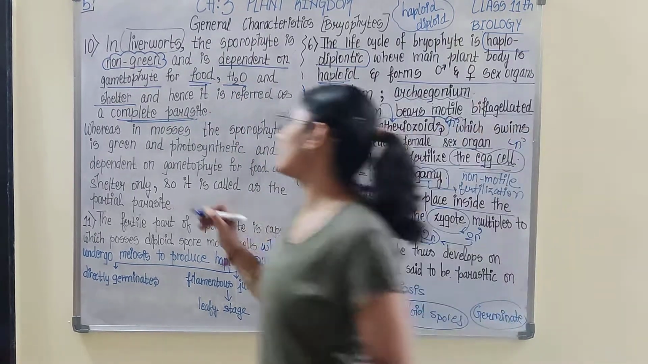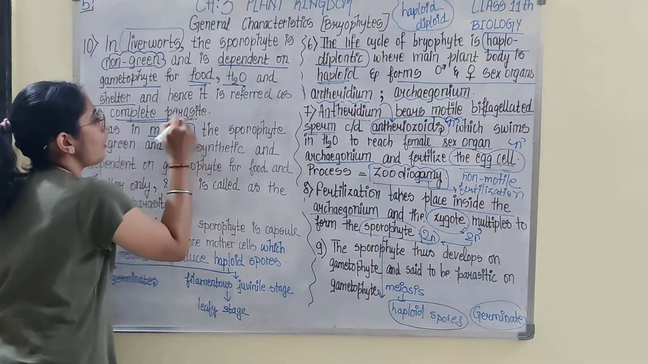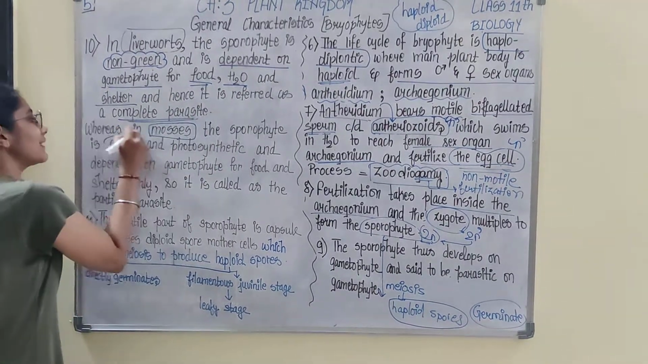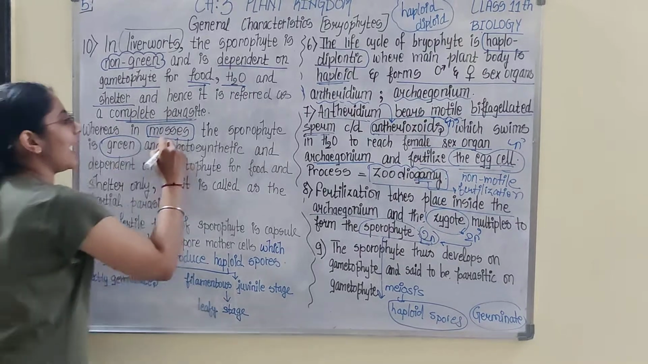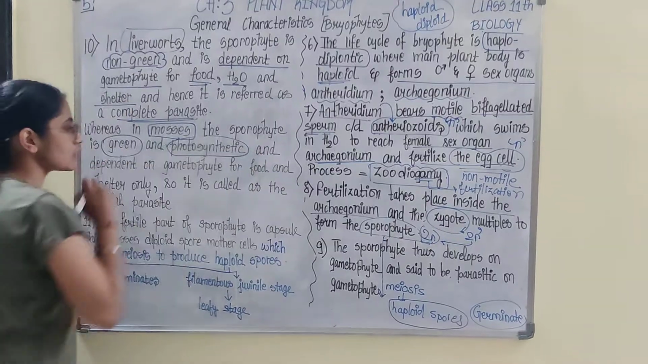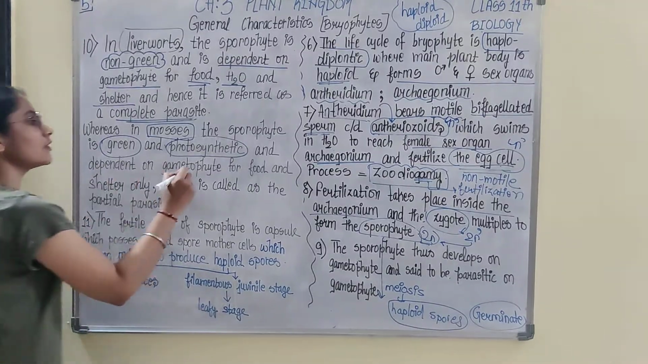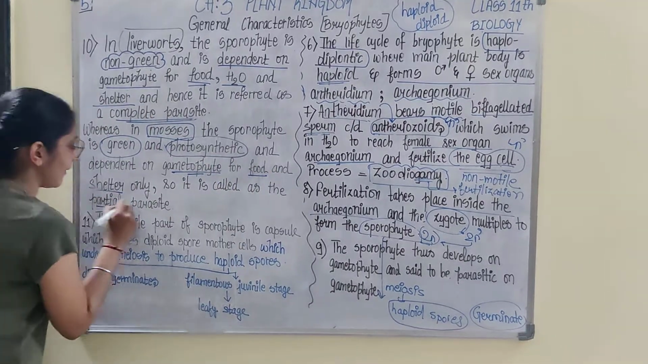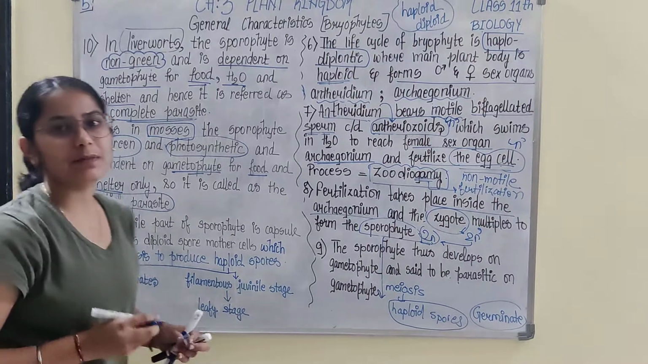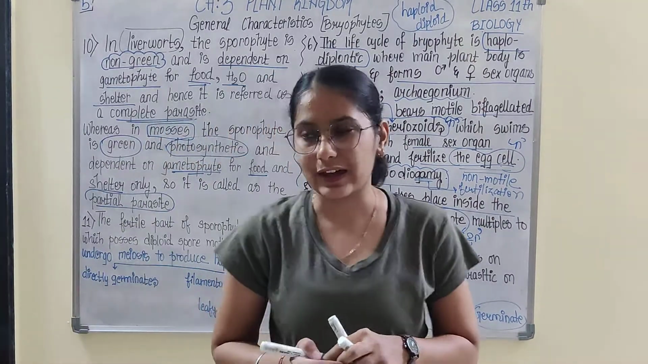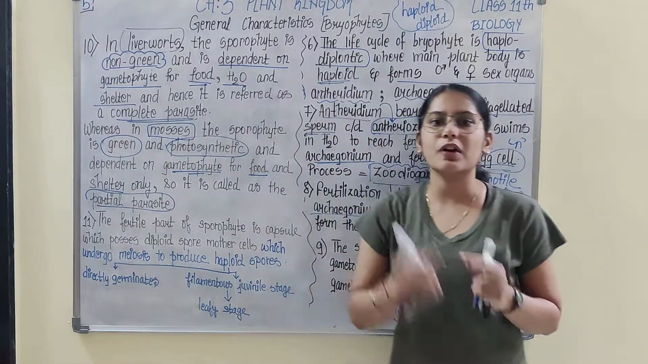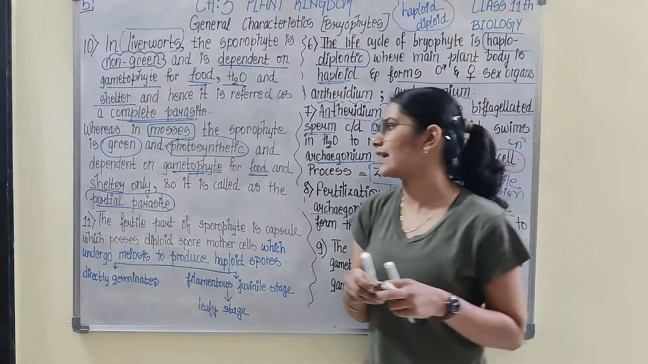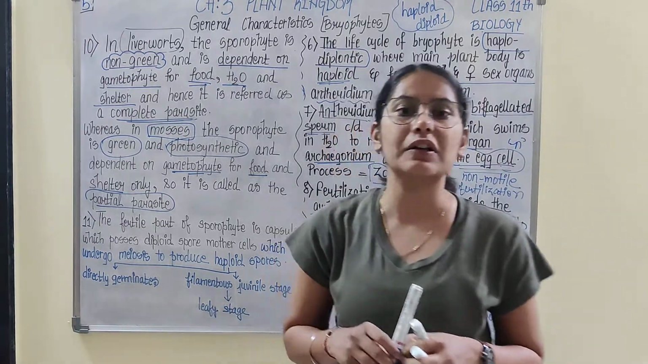But in case we talk about mosses, their sporophyte is green. That sporophyte is photosynthetic, so it is dependent on gametophyte for food and shelter. So it is called partial parasite. Are you with me? Okay. Are you getting it? So if you are nodding your head and saying that you are getting it, I would be saying you are not.